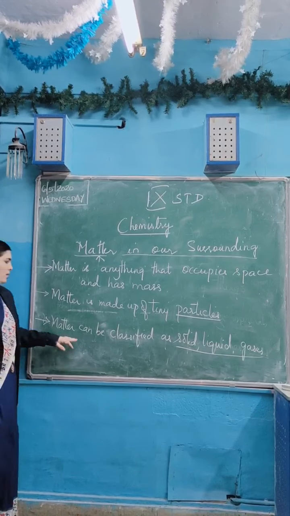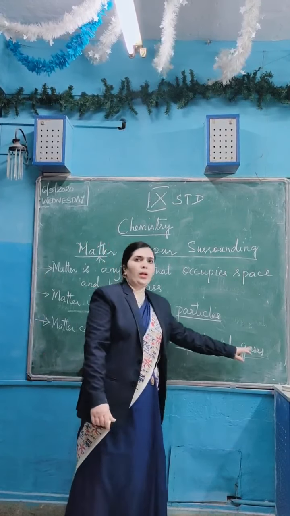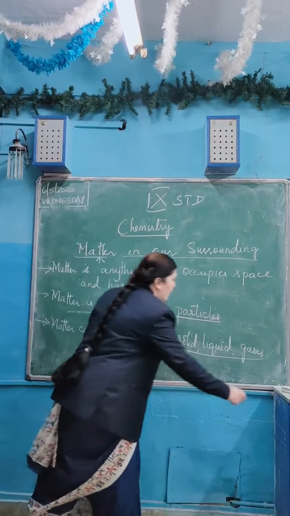In case of solids, in case of liquids, in case of gases, the particle behavior is different in all the three states.